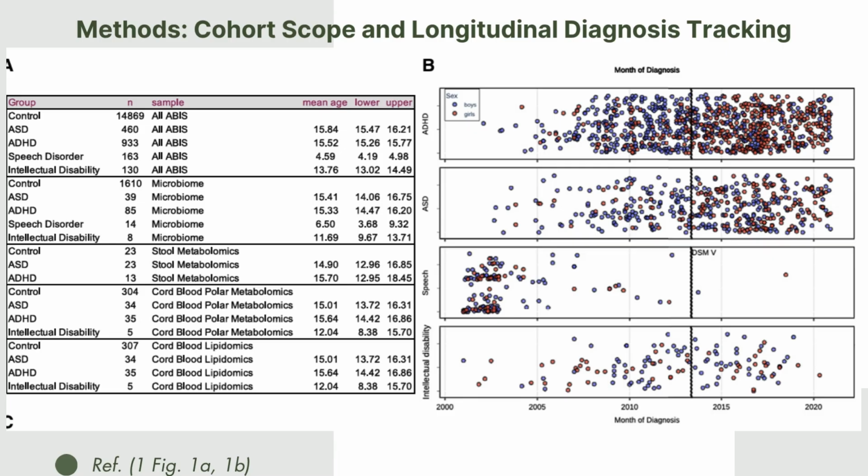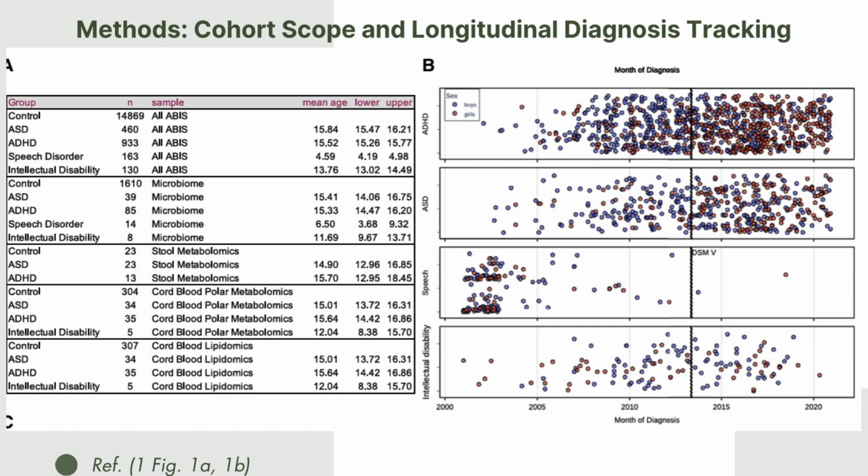Speech diagnoses were around 4 to 5 years old, and ASD and ADHD were diagnosed much later, with a mean age of around 15 years old. That's a pretty big delay from infancy. It really sets up the need for early life predictors.